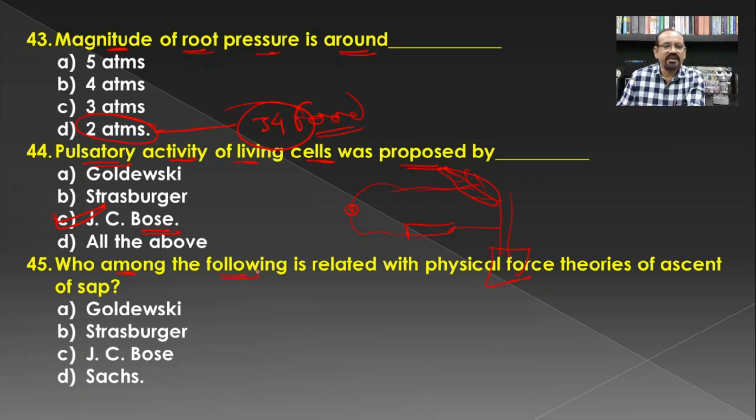Who among the following is related with the physical force theories of the ascent of sap? Godlewski, Strasburger and Sir J.C. Bose, these are related with the vital theories of ascent of sap. But Sachs says that imbibition is also responsible for the translocation of the water or the ascent of sap, and this is part of the physical theory, and hence D is the correct answer for this question.